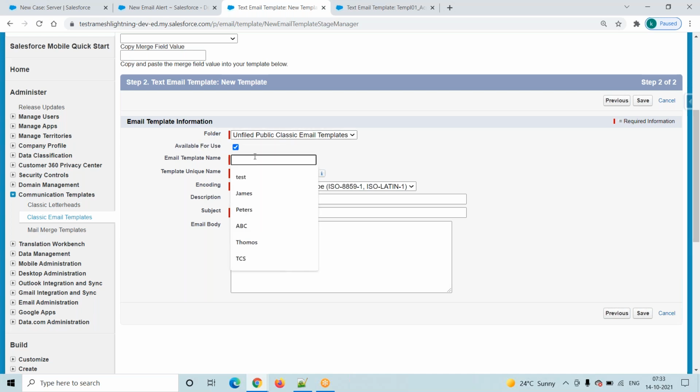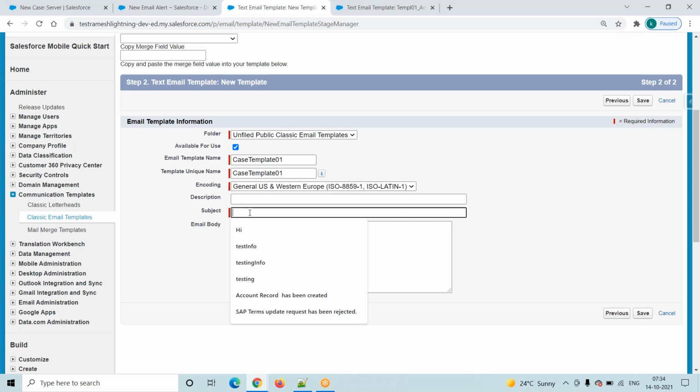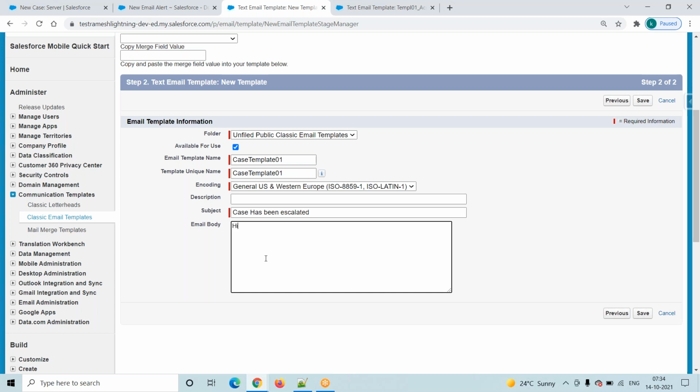Check this one. What is your template name? Case owner status or otherwise case template, some meaningful name only. Case template 01. And the next one is case has been escalated. We will not decide the subject line or email body; whenever we are working in a project, they will provide every piece of information: the subject line, the message body, and what type of email template we have to create.